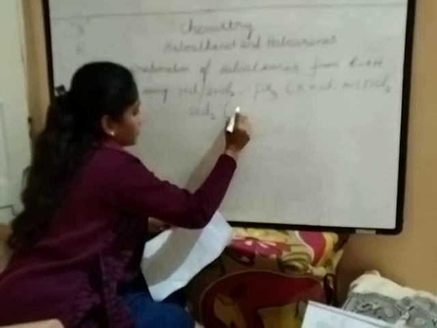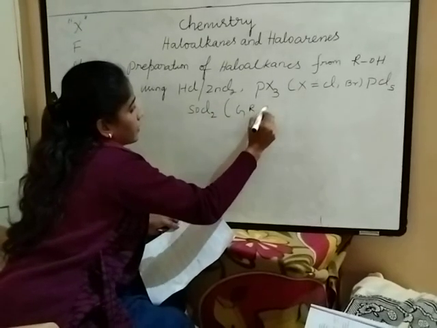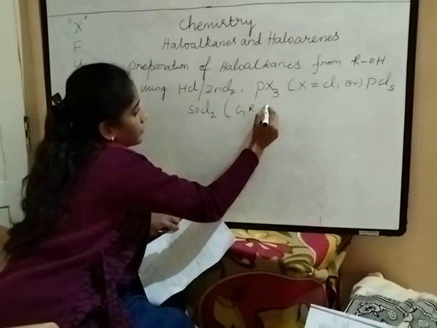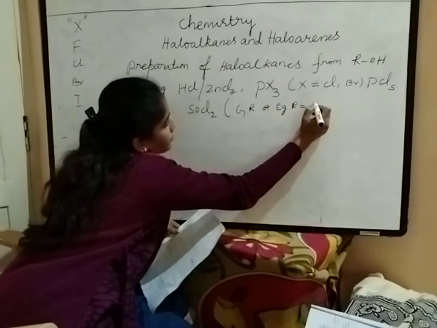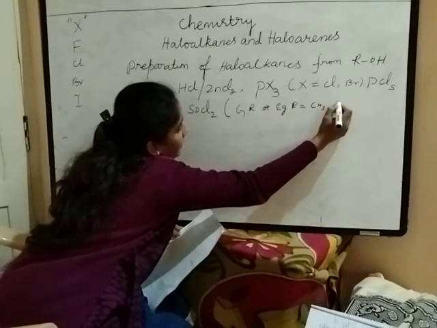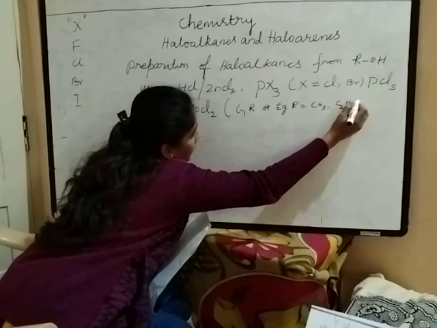With the general reactions and examples by taking R equal to CH3 and C2H5.